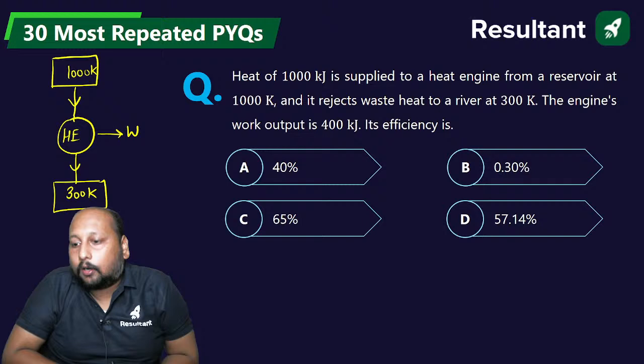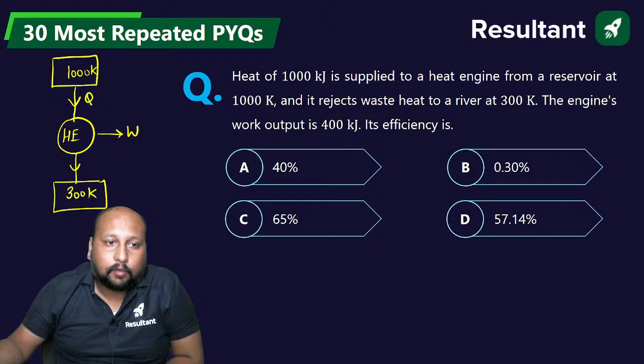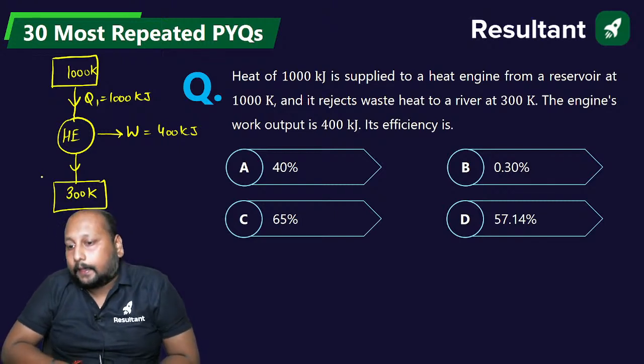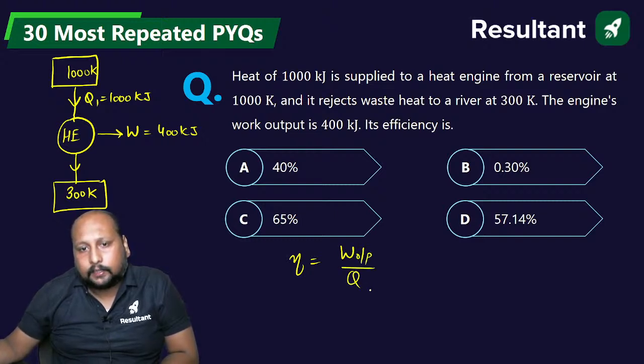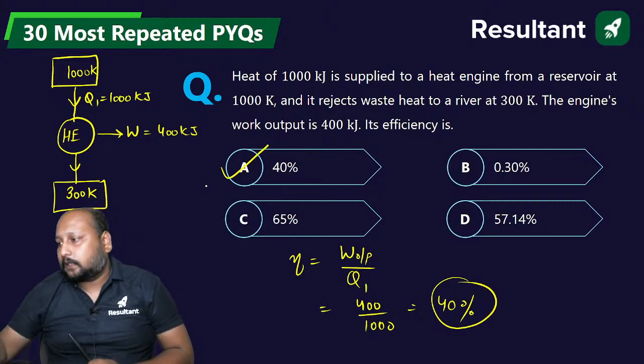Quickly, A, B, C or D. Heat engine from a reservoir at 1000 Kelvin. Q1 is equal to 1000 kilojoule, and work output is 400 kilojoule. So what is the efficiency? Efficiency is your work output divided by the heat supplied to the heat engine, that is Q1. That is 400 by 1000, that is nothing but 0.4 or 40%. Option A, 40% is the correct answer. Clear?